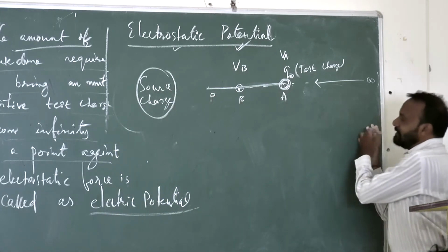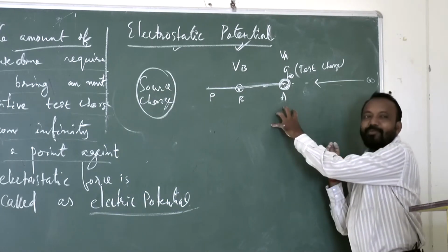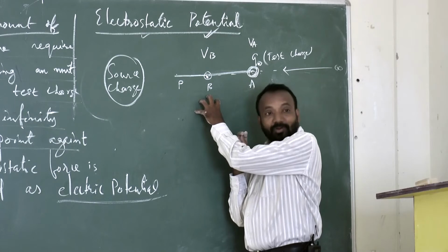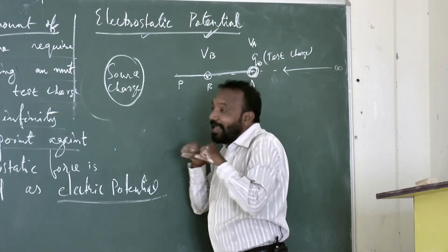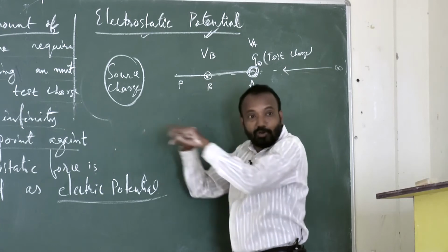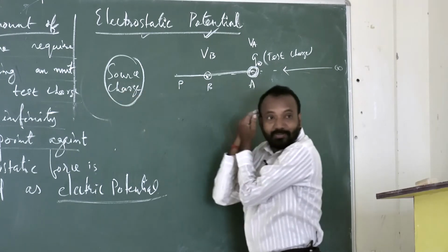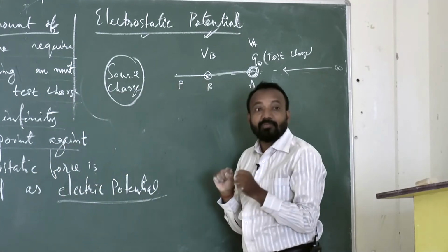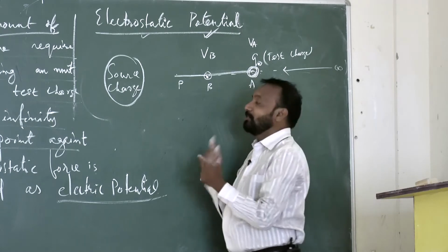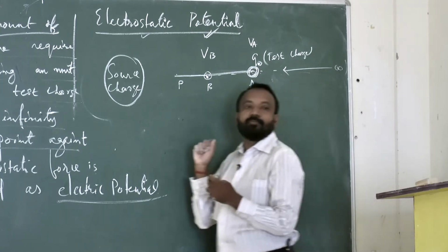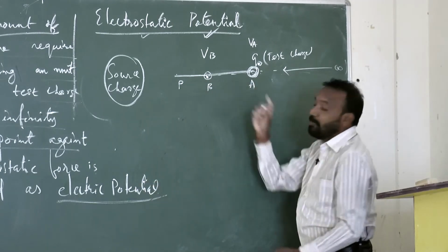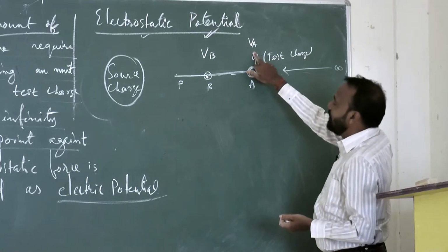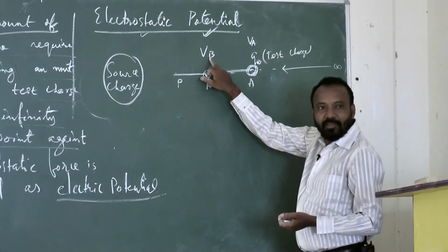Now, the charge is at infinity, I am bringing it here, I have done some work. Now, I will change the position from A to B, I have done some work, but I am doing work against the force of repulsion, against the electrostatic force. The electrostatic force is towards me, but I am doing work against it. I am doing work to bring the test charge from one position to another position. At that time, I can find out the potential difference. Here, the potential at A is VA, at the position B the potential is VB. So what is the potential difference?